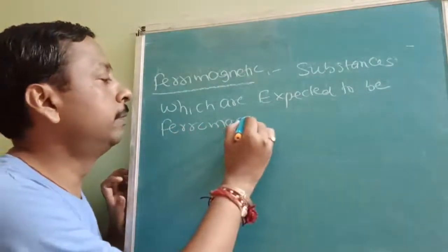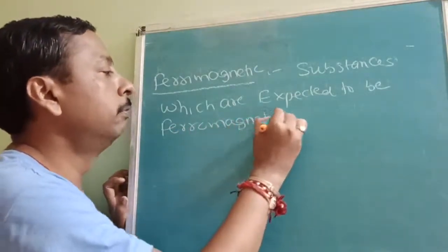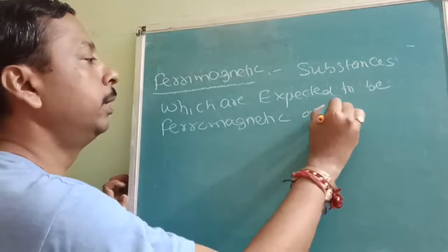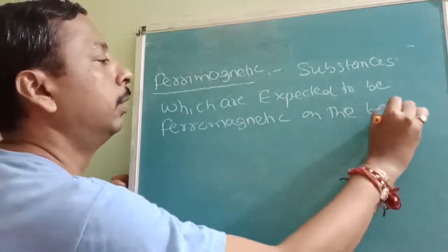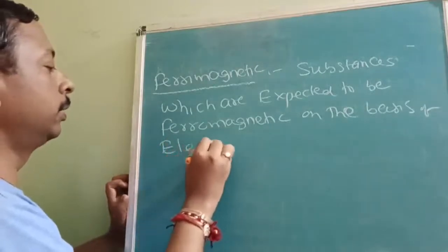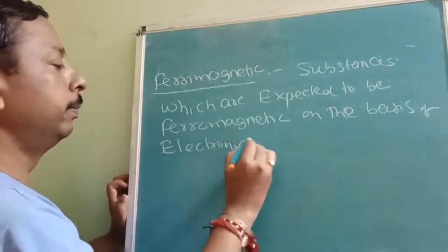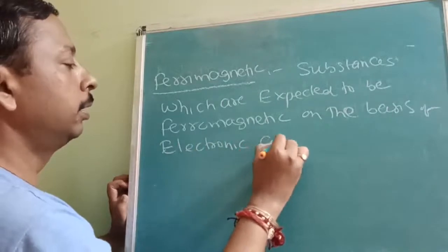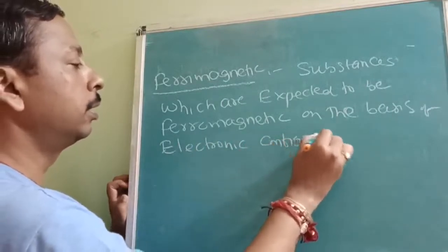The substances which are expected to be ferromagnetic on the basis of electronic configuration. Up to here it is the same.